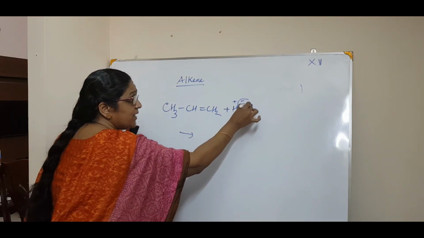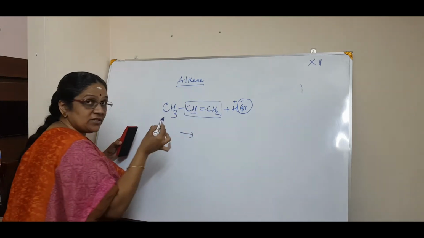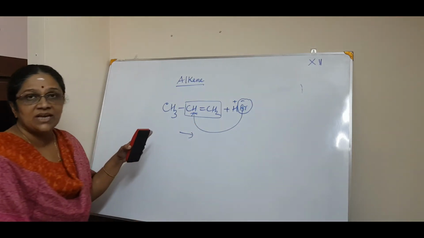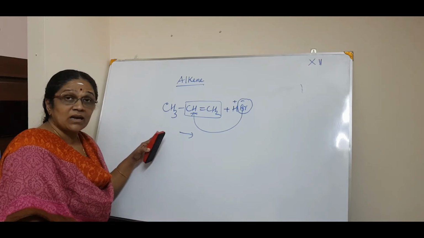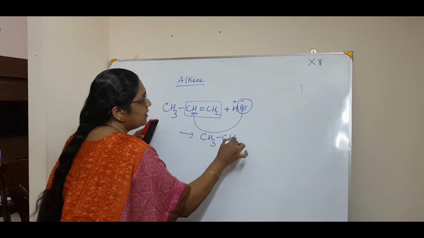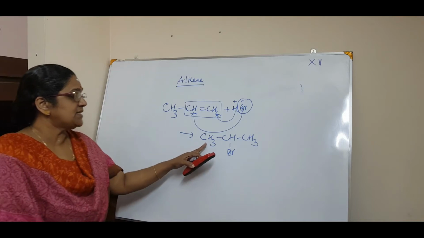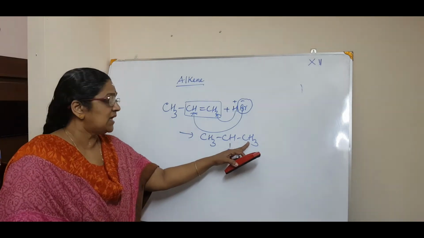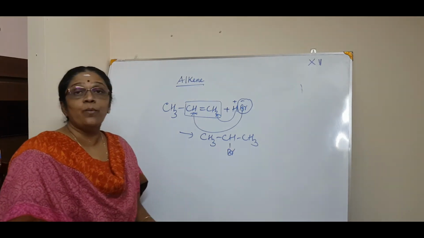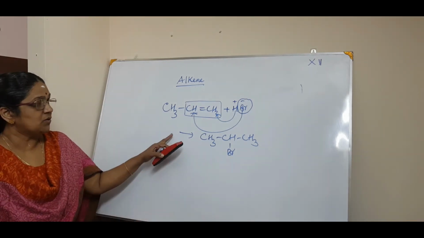The negative part of the addendum will go to that carbon atom which contains lesser number of hydrogen atoms. So that is called Markovnikov's rule. So what will be the product? CH3, CHBr and CH3, because this H will go here. Correct. So the product is CH3, CHBr, CH3. That is isopropyl bromide, common name, and the IUPAC name is 2-bromopropane. Isn't it? So hope you understood.